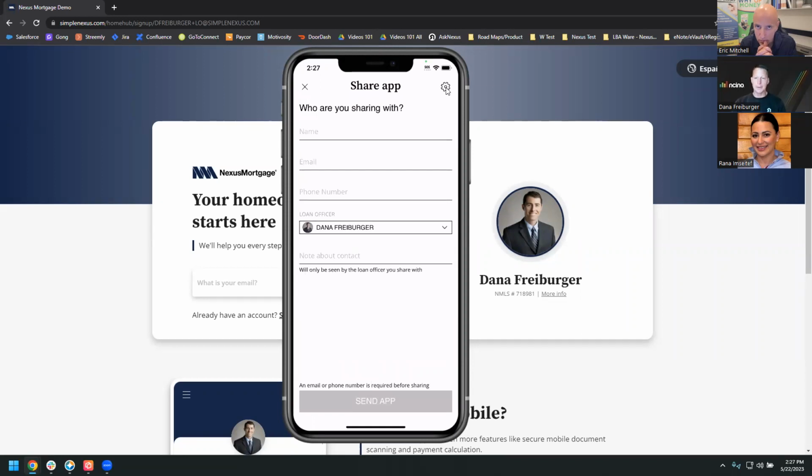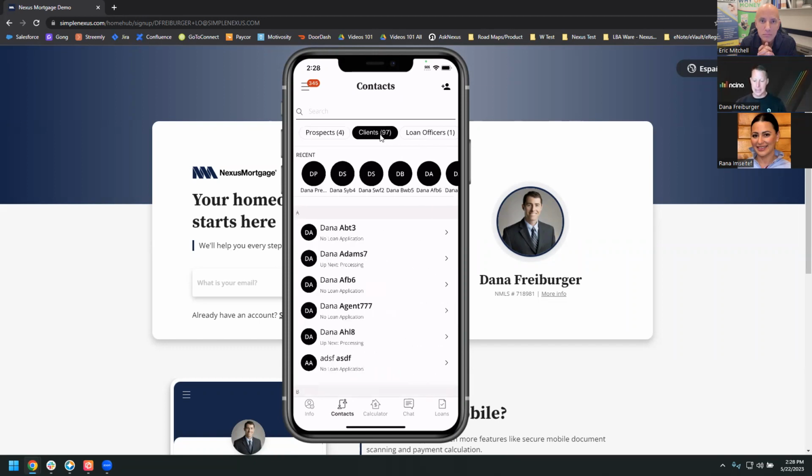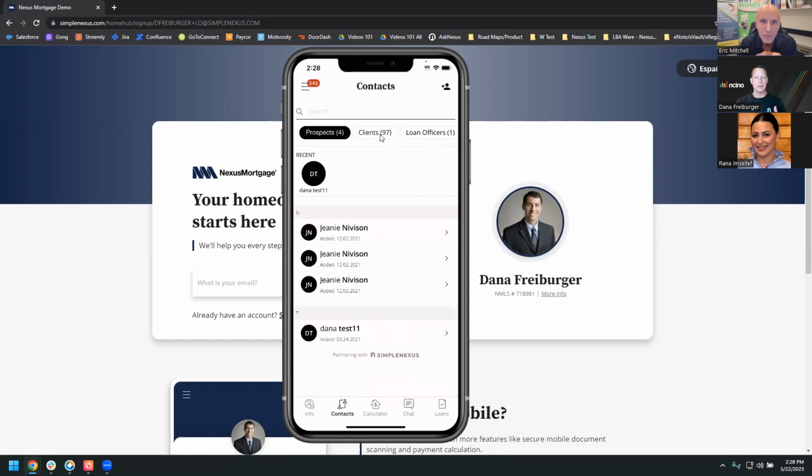Yeah. So if you're just sharing it, it's just a shortcut to share if you want to add additional prospects, versus if you're working with multiple loan officers at Gold Star. And then of course, any clients that actually have an application where they've started it. So prospects would be if you shared it, they haven't done an application yet, but then they become clients once they've actually gone through the application process. So now you have that information readily available.